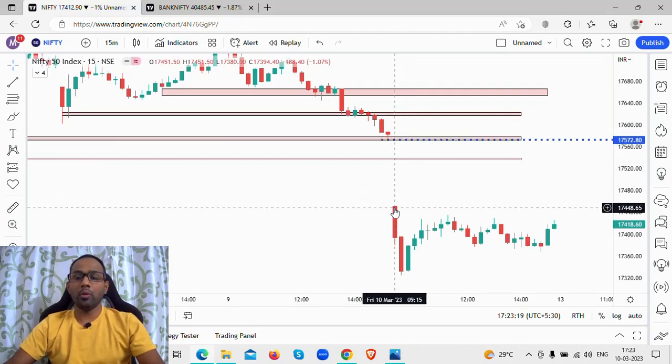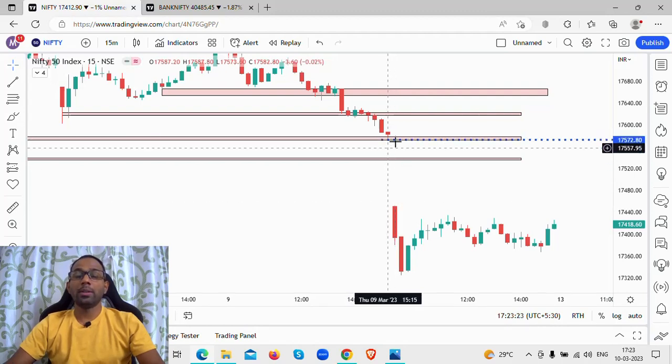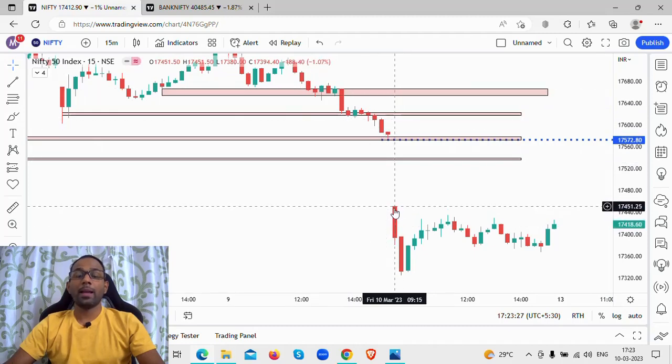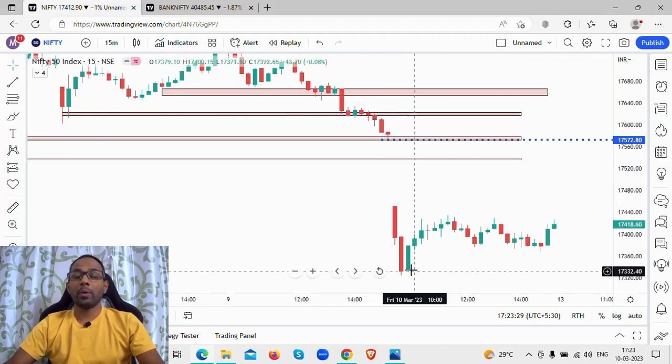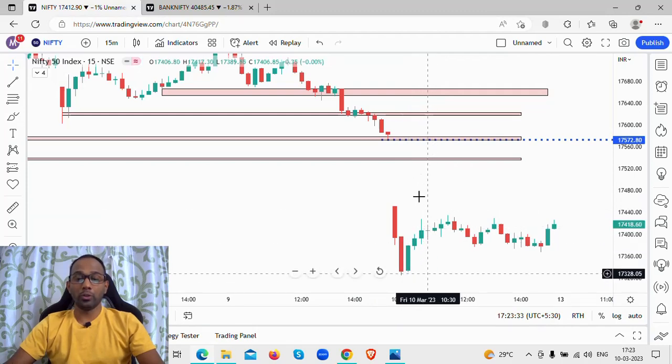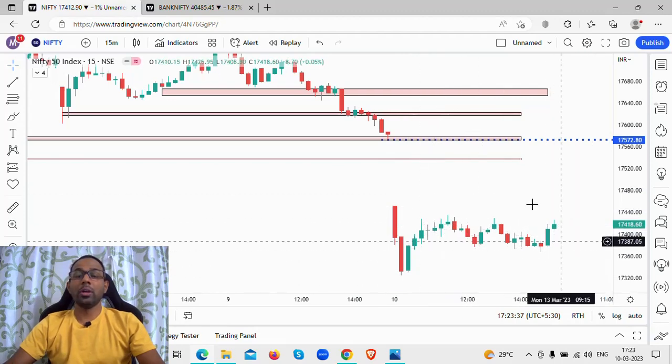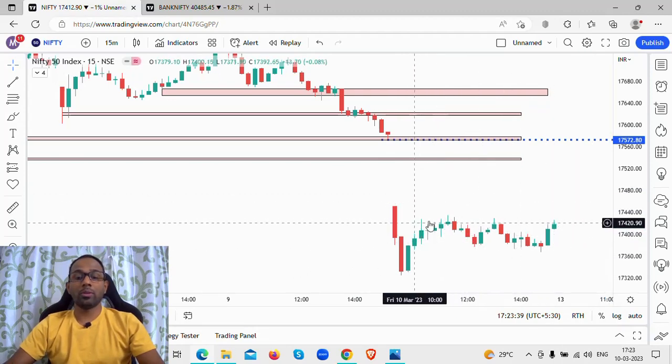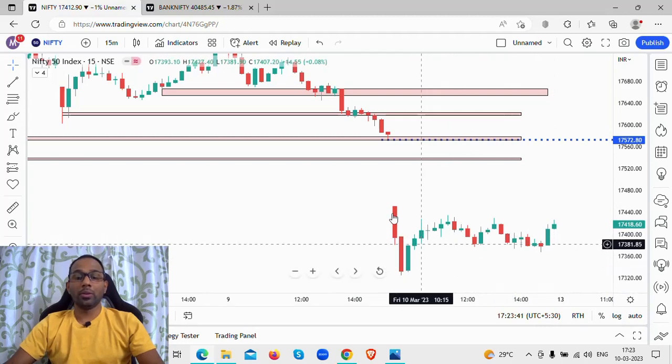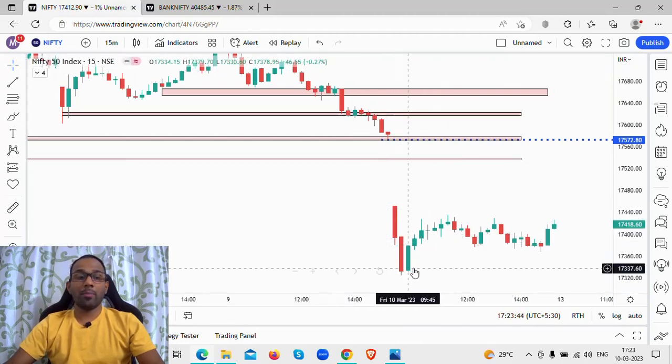The Nifty opened a gap down around 17,450, well below yesterday's low, well below the support levels we had discussed, and there was follow-through selling. When it reached around 17,320 level, it made a bounce back up and went into a trading range throughout the session. Throughout the day, it stayed in a trading range. So this is pretty much what happened in Nifty, and it was complete control by the bears.